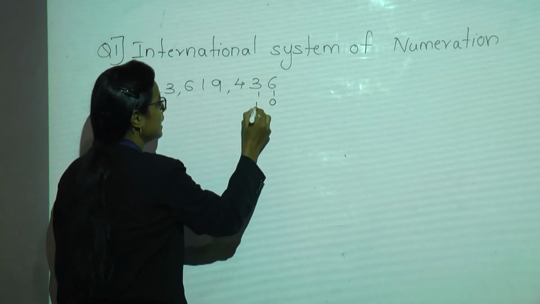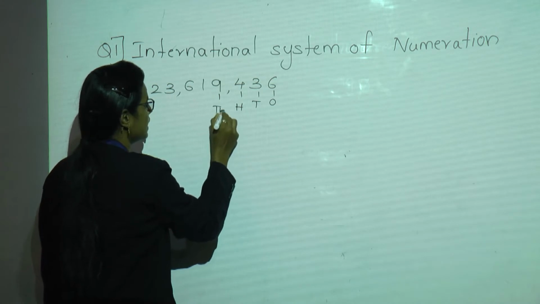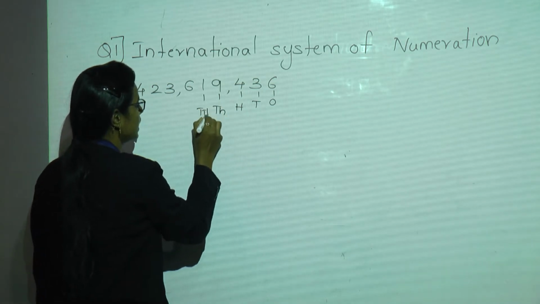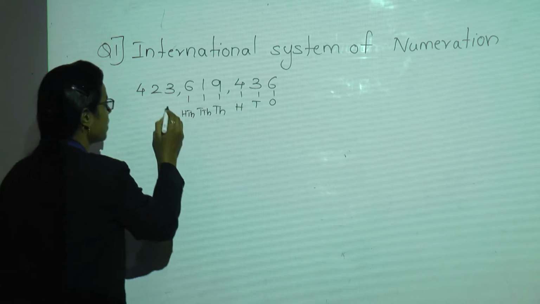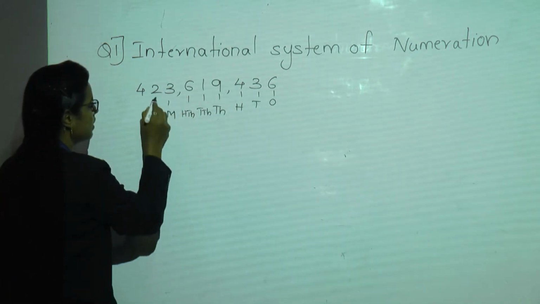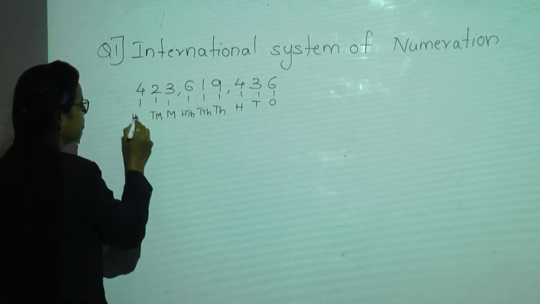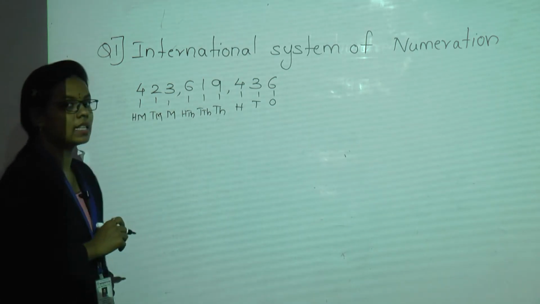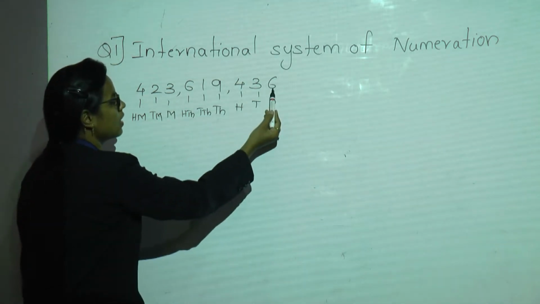Ones, tens, hundreds, thousands, 10,000s, here it comes 100,000s, million, 10 million and 100 million. Okay students, once again I will repeat, observe it carefully.